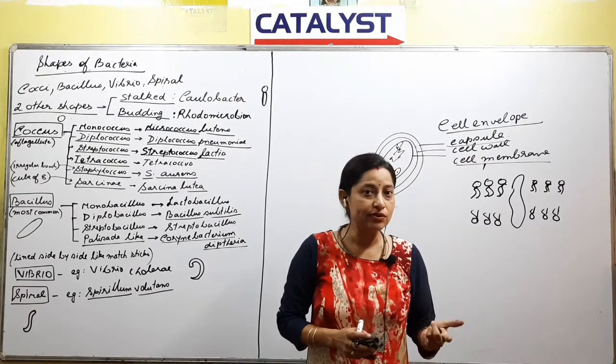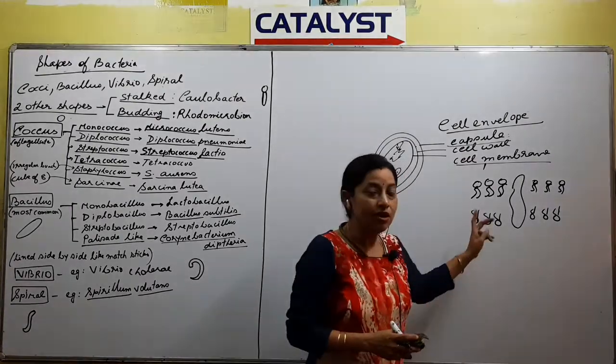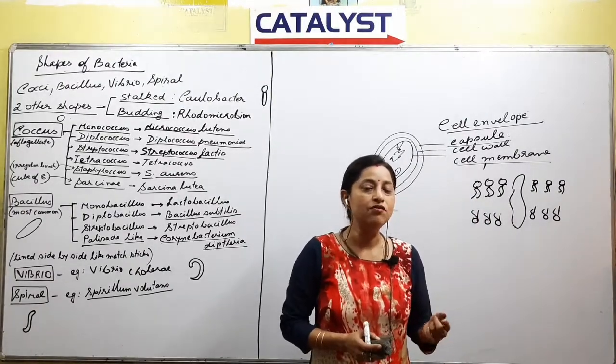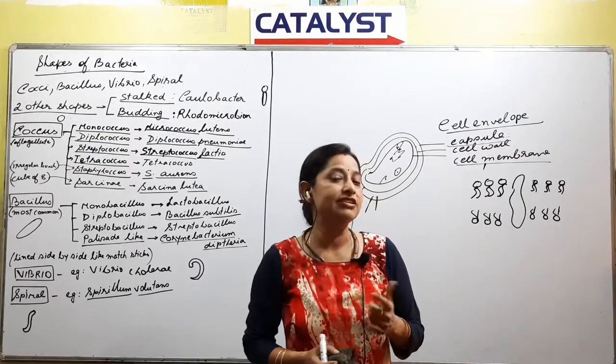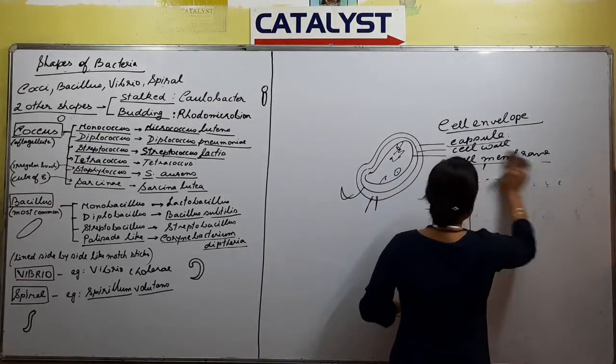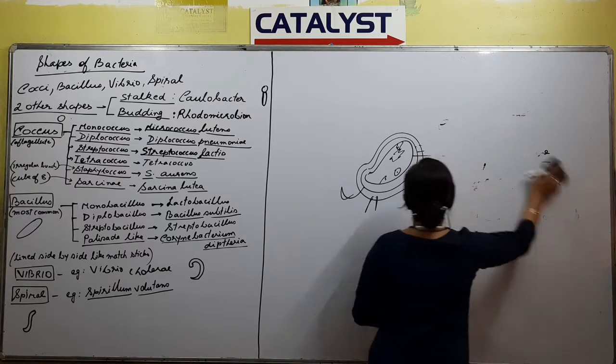How does the structure look? The structure looks like this. What does the structure tell us? It tells us that a cell membrane is made up of a phospholipid bilayer and certain types of proteins, right? So, we have discussed that. Today, what will we discuss? The cell wall.